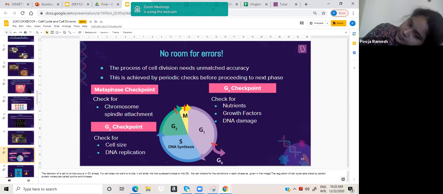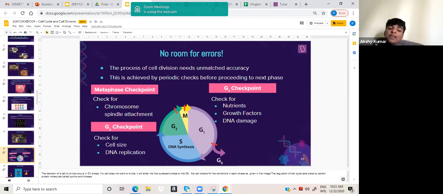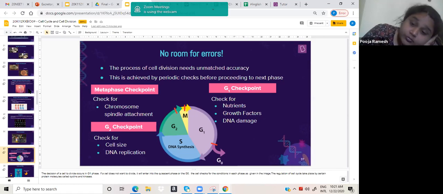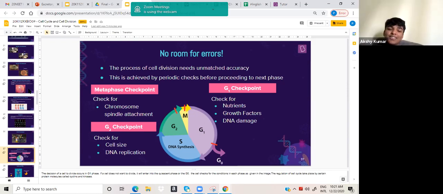In which phase? Prophase, late prophase. Okay, very good. And then in metaphase, what happens is all those centromeres, all the chromosomes, they'll arrange themselves in a straight line. What is that straight line called? The straight line has a name. They are equally arranged in a straight line, so it's called the equatorial plate. Okay, yeah, equatorial plate.